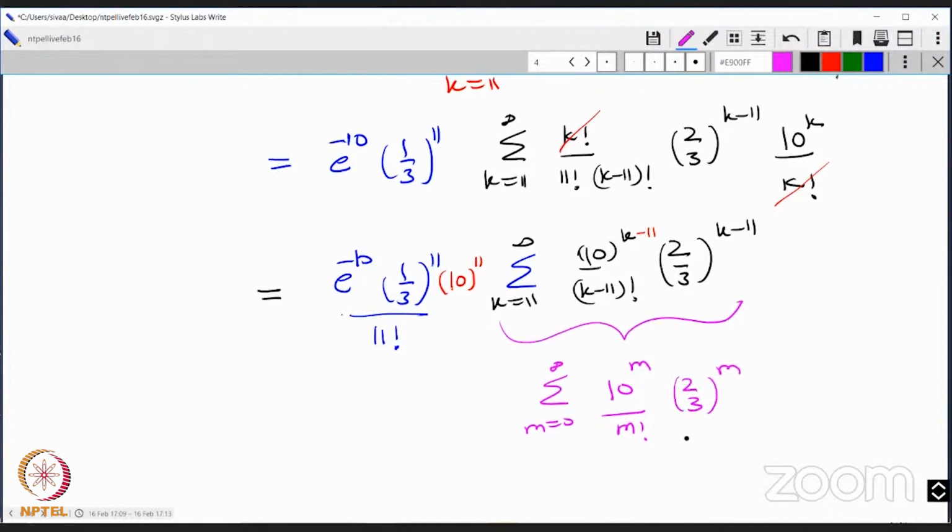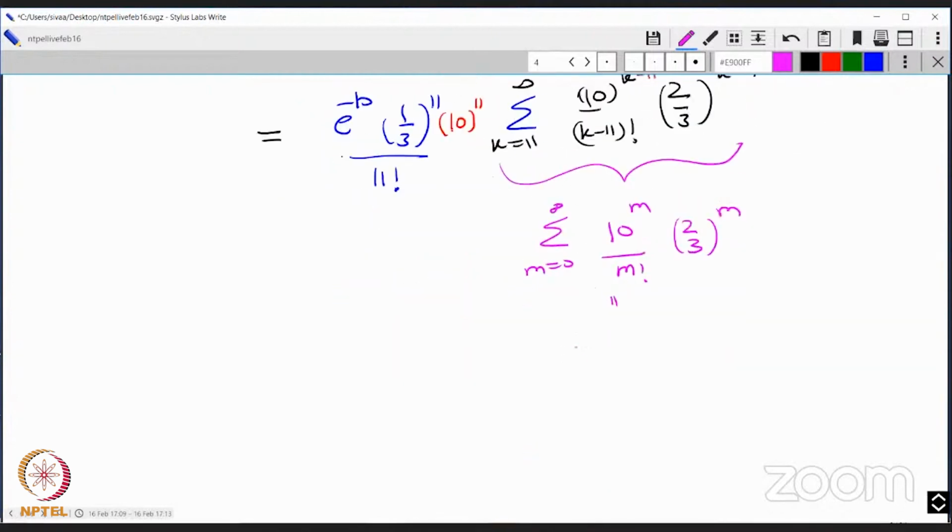And I can think of these two together. So that's the same as the sum from m equal to 0 to infinity, 10 into 2, that's 20 by 3, to the power m by m factorial.